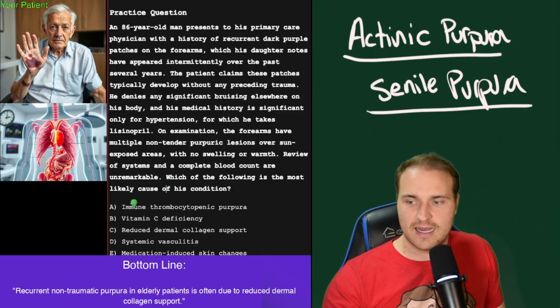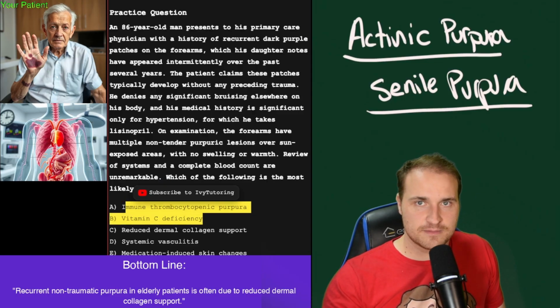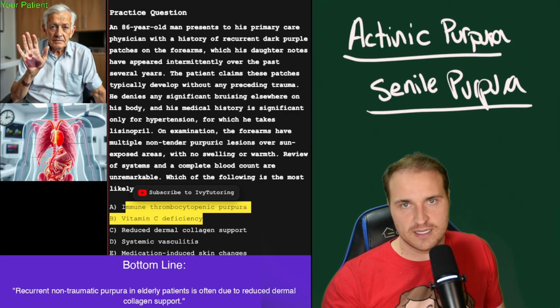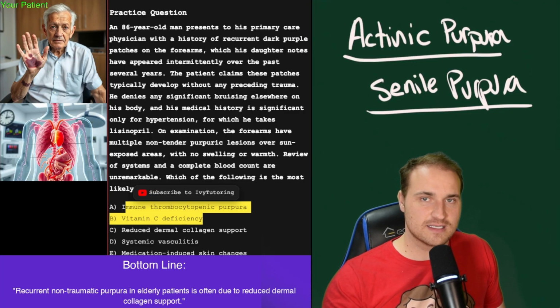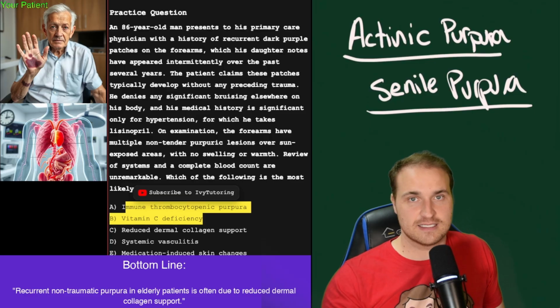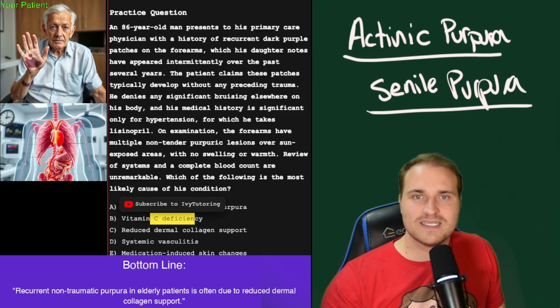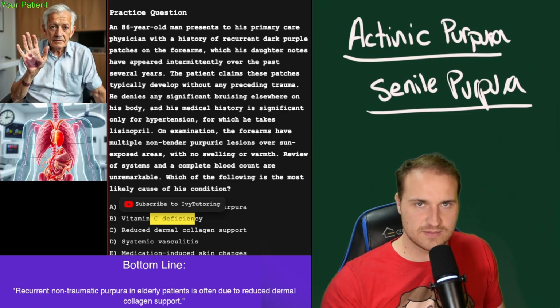But why is it not ITP? And everybody thinks this is ITP. The buzzwords there are mucosal bleeding, petechiae, low platelets. Well, that's wrong because the labs are normal and the bruising is localized. That's the reason why it's wrong. It's not vitamin C deficiency, because that would be a poor diet, corkscrew hairs, bleeding gums, the signs. There's no signs of scurvy there.